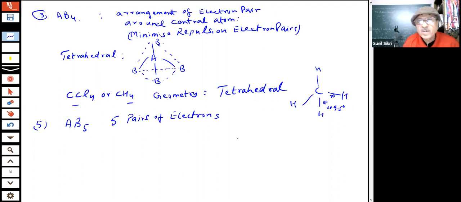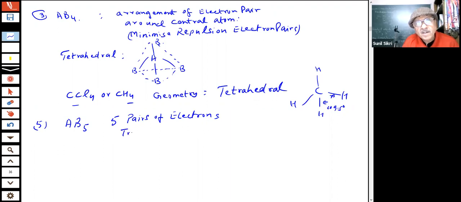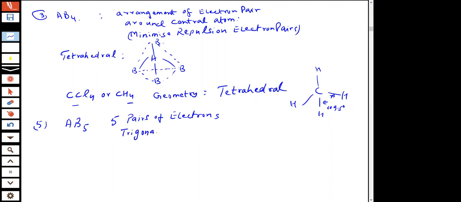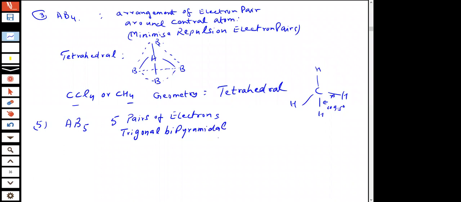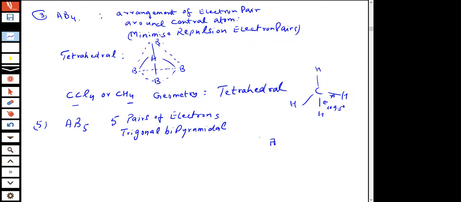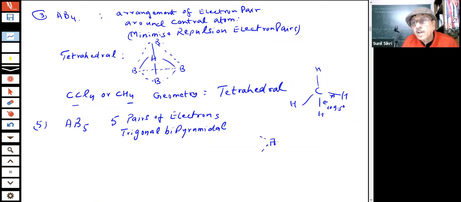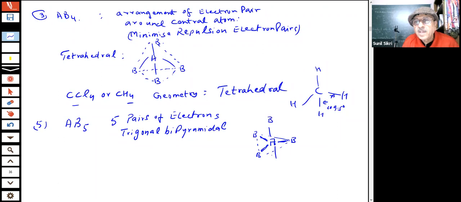So, in such cases, students, we are saying that this is a trigonal bipyramidal shape. What happens? We have A, students. This is a triangle. You can see that I am forming a triangle. So we have B, B, B, in this shape, and above it, perpendicular to this, you have B and B.